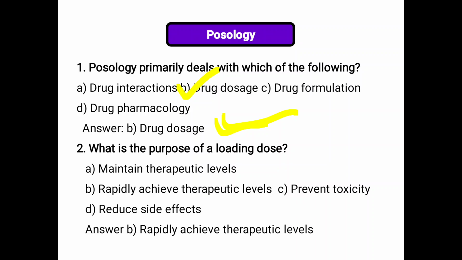Answer is B. Next, what is the purpose of a loading dose? Option A, maintaining therapeutic level. Option B, rapidly achieve therapeutic level. C, prevent toxicity. And D, reduce side effects. So the correct answer is rapidly achieving the therapeutic level. The therapeutic level is important to prevent the disease. Therapeutic index is the ratio of LD50 and ED50, lethal dose and effective dose.